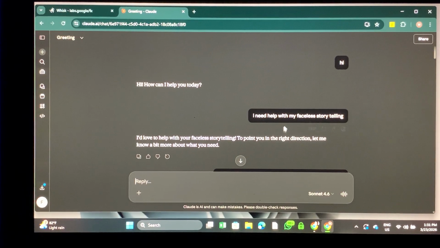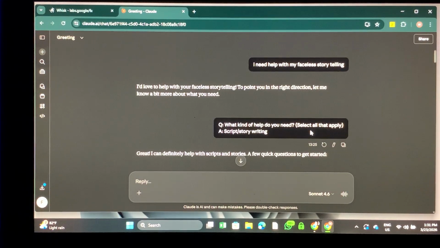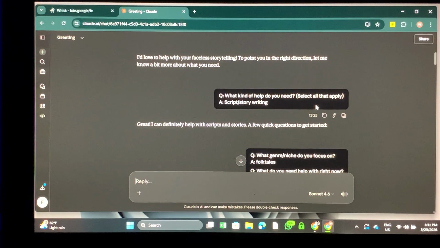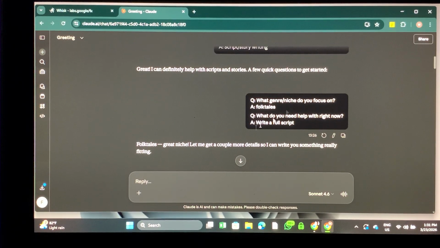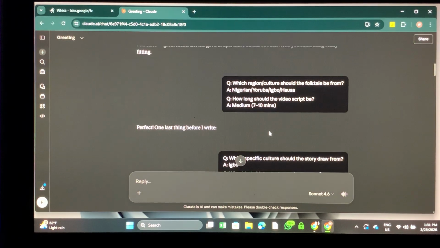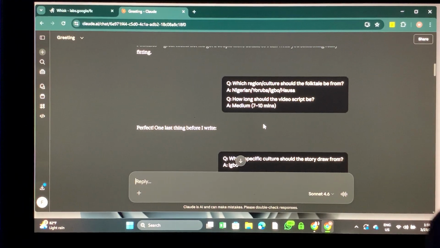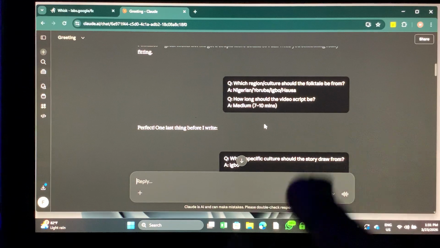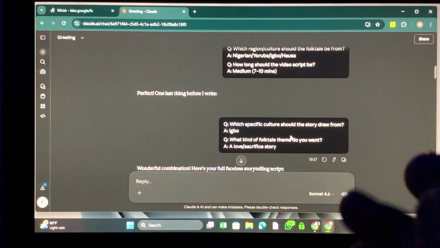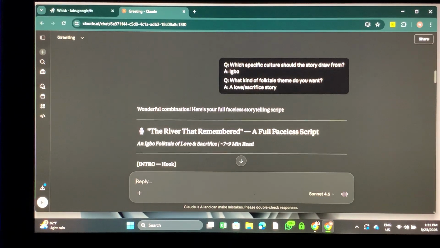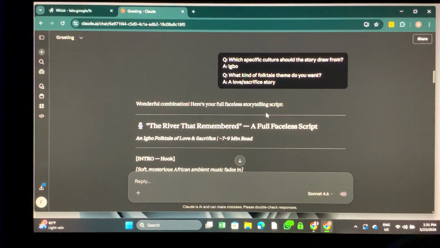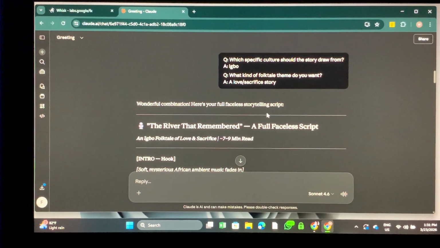I told it I need help with my faceless storytelling, and asked what kind of AI script it could give. So I chose folk tales, and I think the medium is 7 to 10 minutes, and I want something that is culture related. So Nigeria: Yoruba, Igbo and Hausa, and the specific one was from Igbo. Now it's all about a love and sacrifice story. This is not a script that is suitable to post on the internet, but this is just an experiment session.